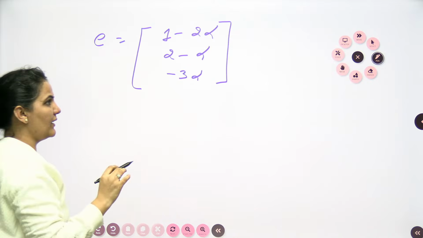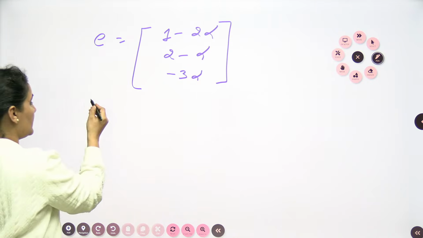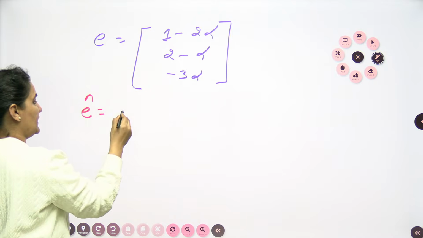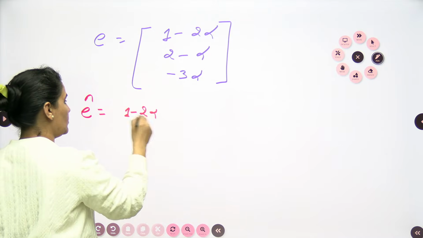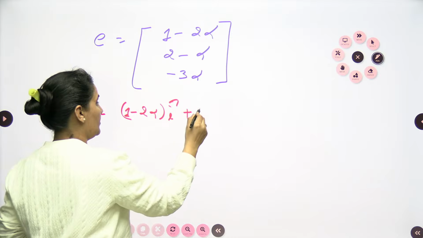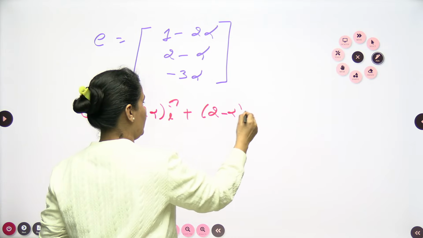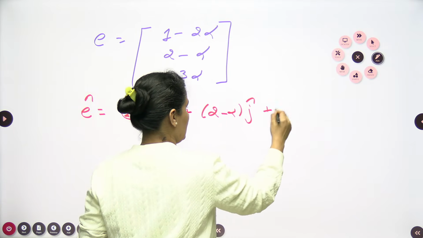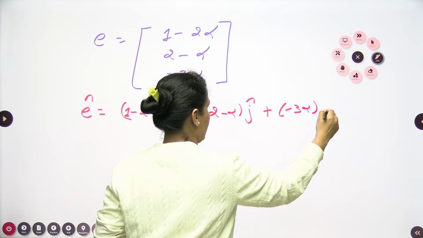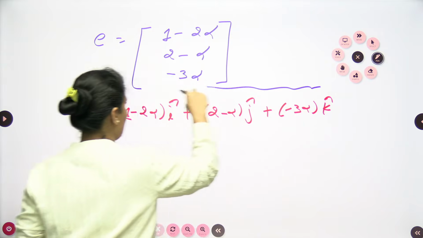This is my vector e, which is required. You can also write it in vector form: (1 minus 2 alpha) i cap plus (2 minus alpha) j cap plus (minus 3 alpha) k cap.